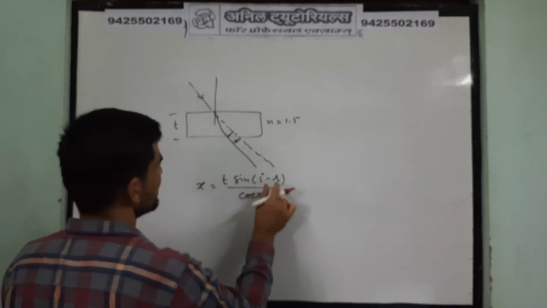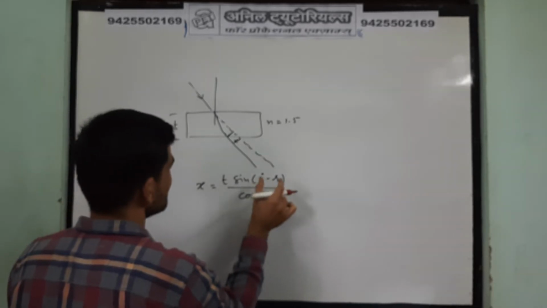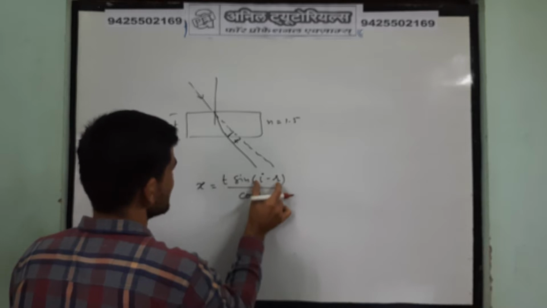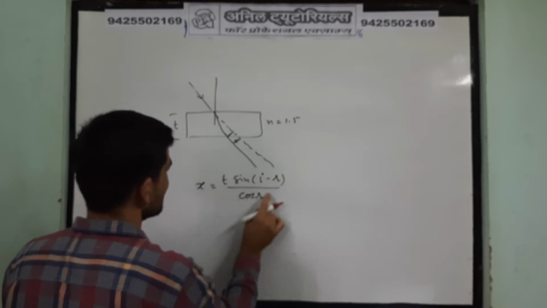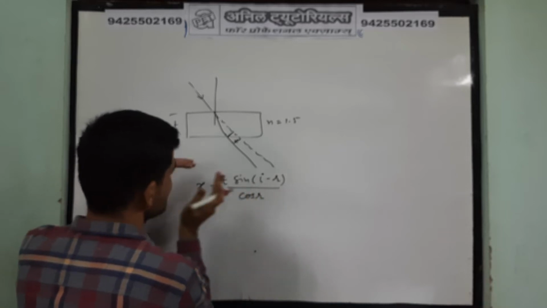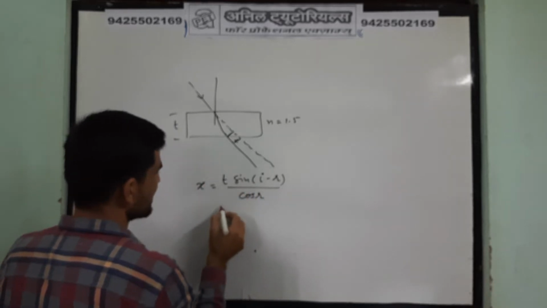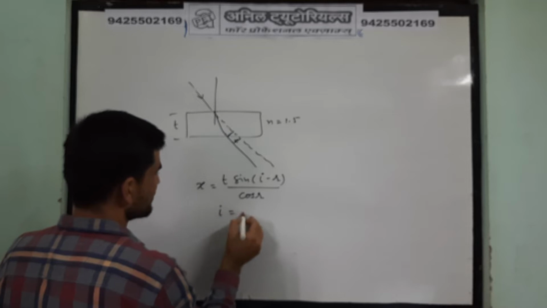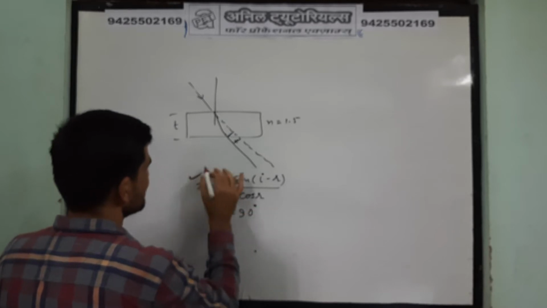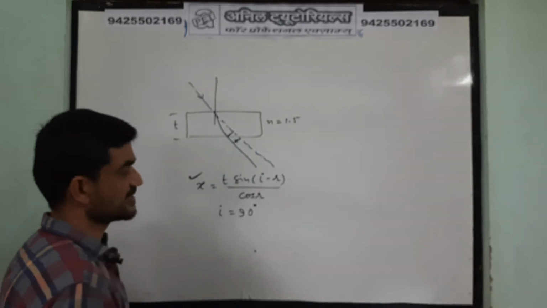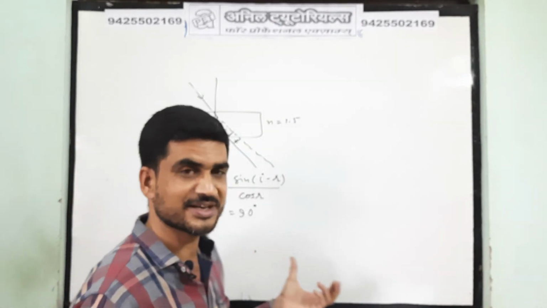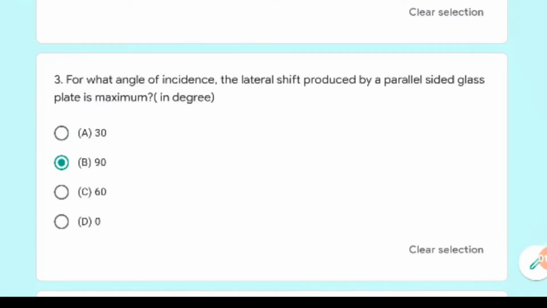So i minus r will generally not change much, it will change but not affect X as much. But when r is increased, the cos r value decreases and that causes a larger X. So for i equal to 90 degrees, X will be maximum. Clear children? So our answer is 90 degrees, the angle of incidence will be 90 degrees.